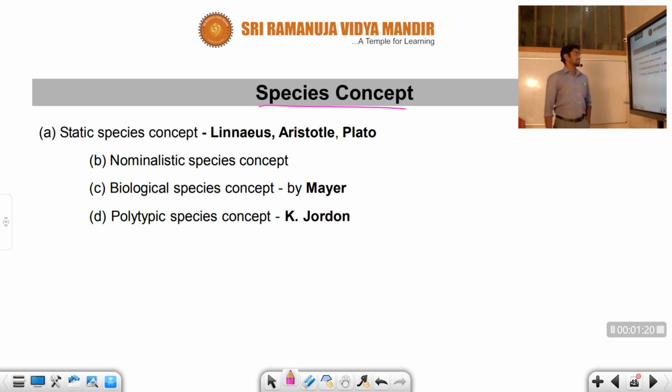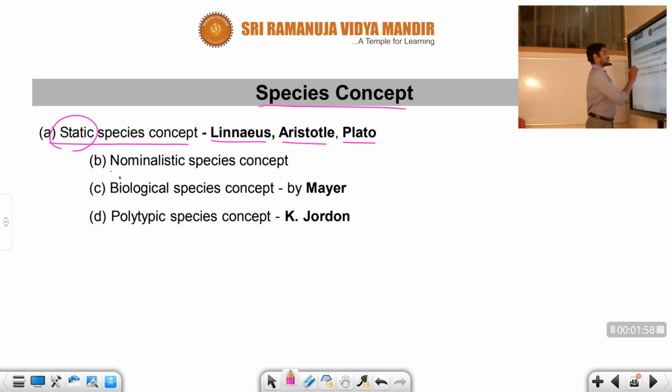The first one we are going to discuss is the static species concept. Static means here we have to go through a numbering system. That's why we represent it as the static species concept. It was identified by three important scientists: Linnaeus, Aristotle and Plato. This is a very important point, students. The static species concept was identified by these three persons. It would be another point.